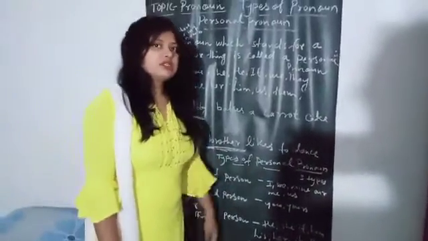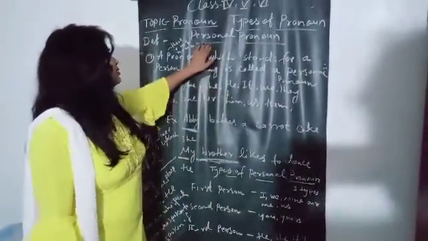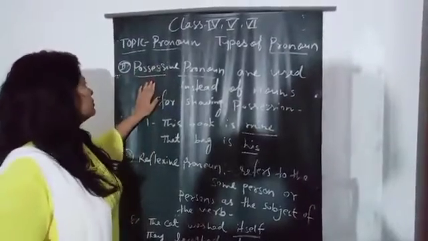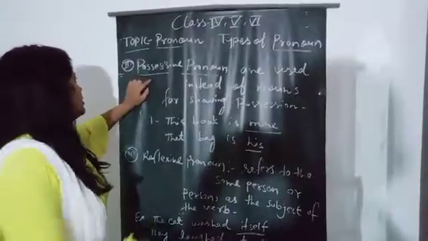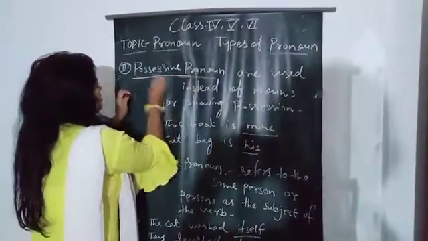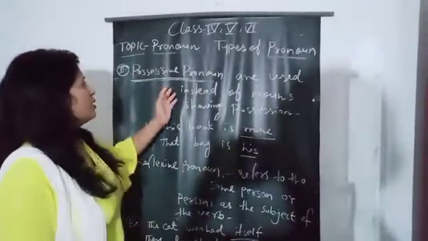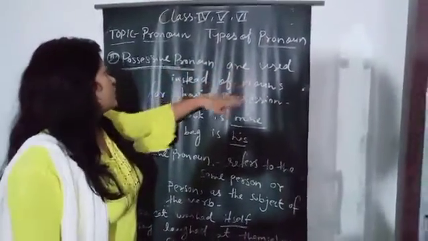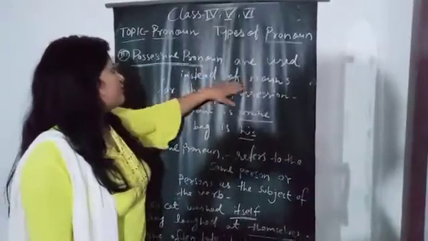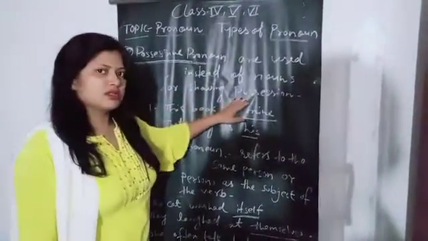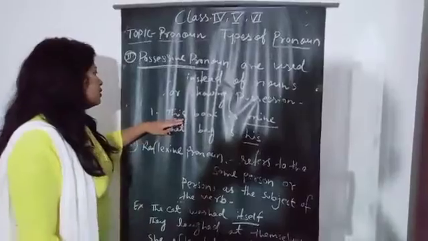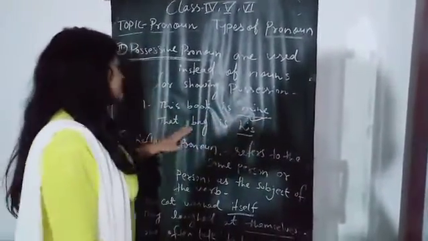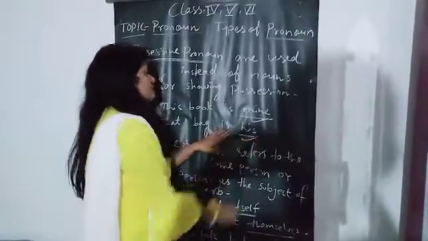Now going to see the second type of pronoun: possessive pronoun. What is a possessive pronoun? Possessive pronouns are words used instead of nouns for showing possession. This book is mine. So mine is a possessive pronoun. That bag is his. So his is a possessive pronoun.